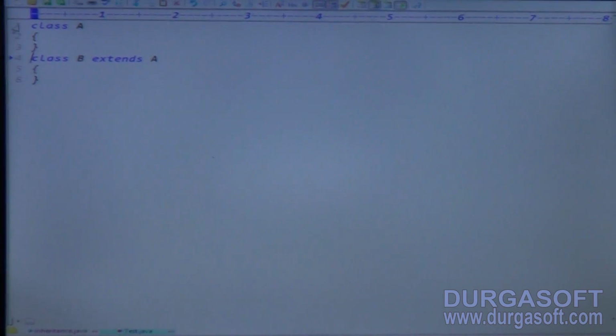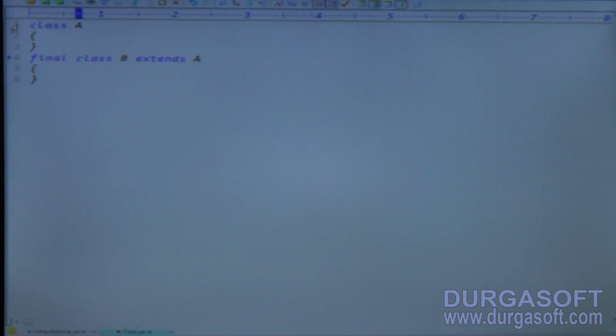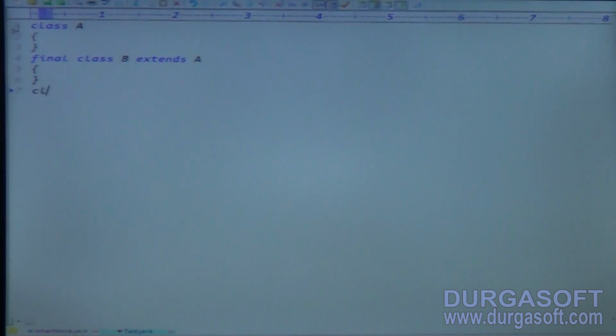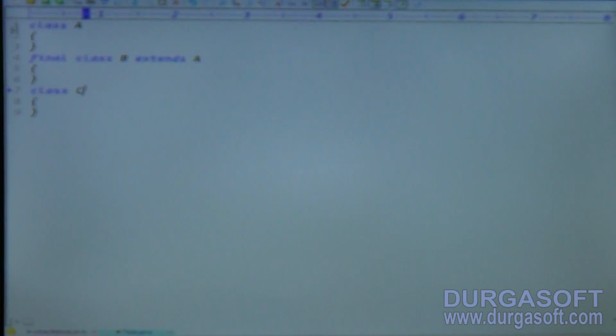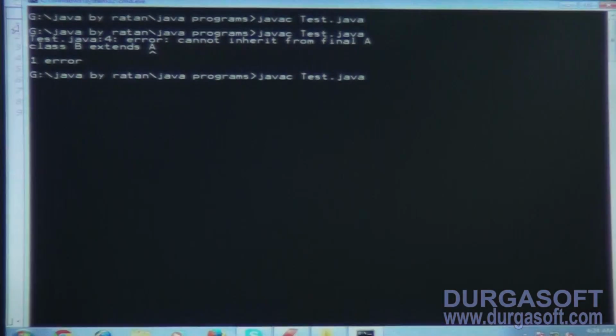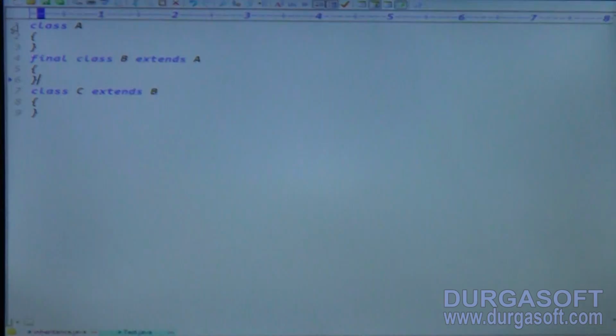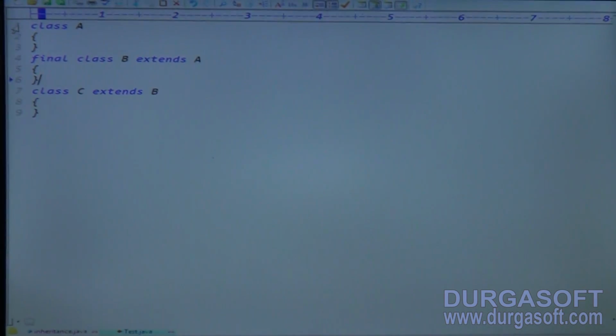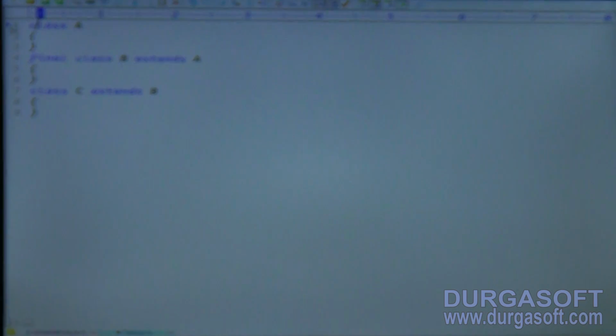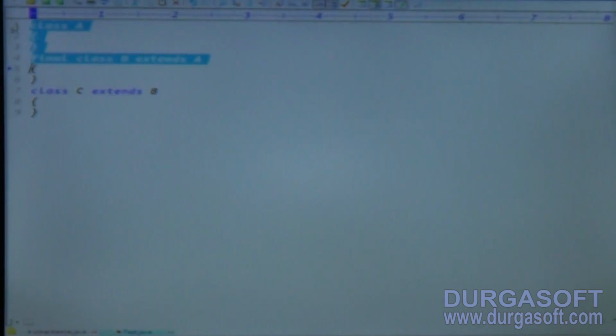For example, if we declare final here, what happens? I'm trying to create class C extends B. So class C's extension is not possible. Cannot inherit from final B. Class C extends B is not possible. So now the point is clear. Tell me how to prevent inheritance in Java: by declaring the final modifier. Clear? Good.